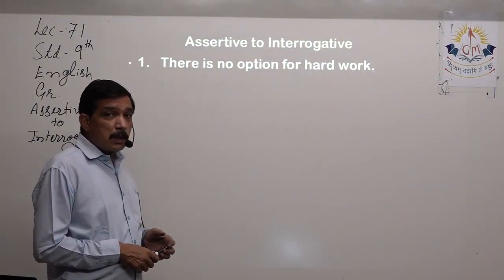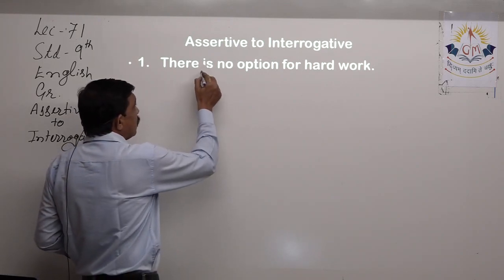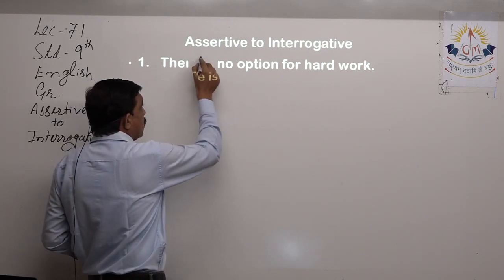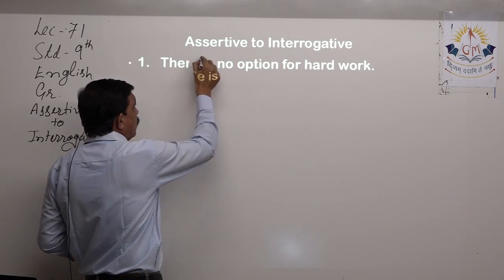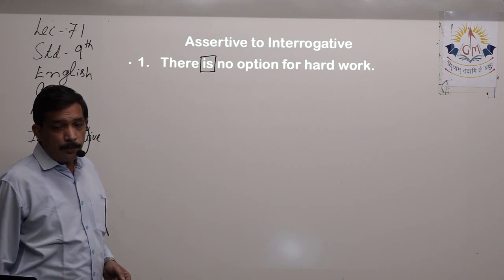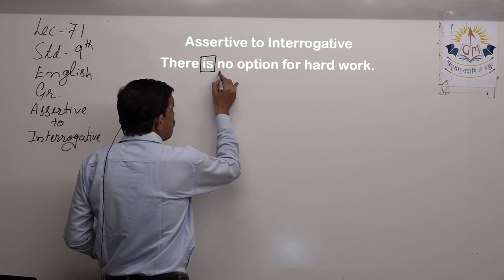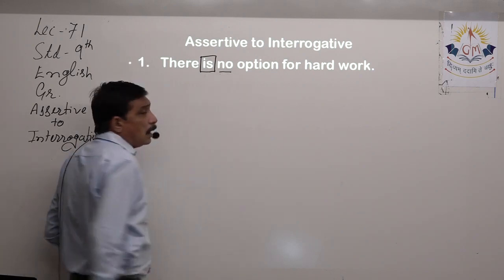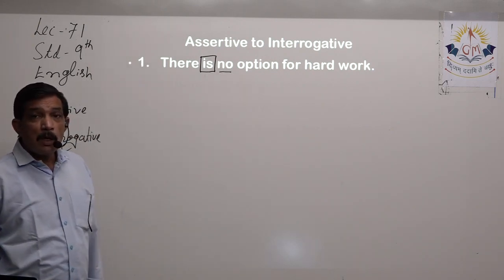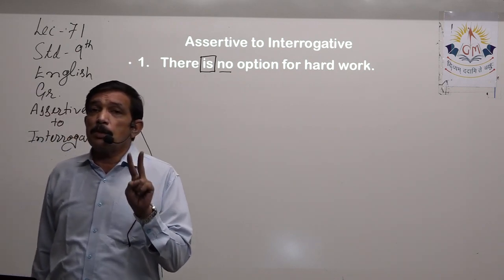But in this sentence, what is the first thing that we have to see? First thing is it has a helping verb, is. Second thing is it has a negation.